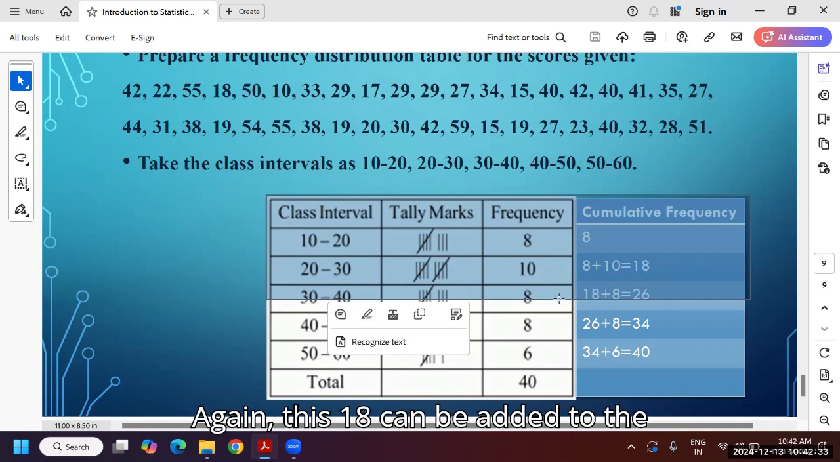Again, this 18 can be added to the 8: 26, 34, and 40. This is called a cumulative. Cumulation is happening in every frequency, every column. This is a cumulative frequency. We can try to draw. Just today, I did not bring a stylus, or else we could do it here.